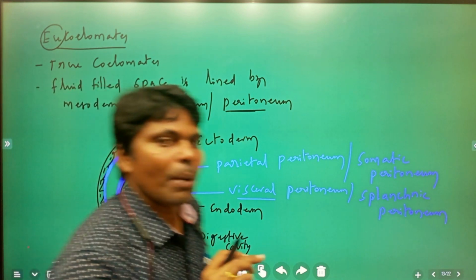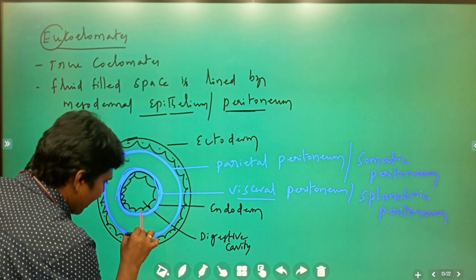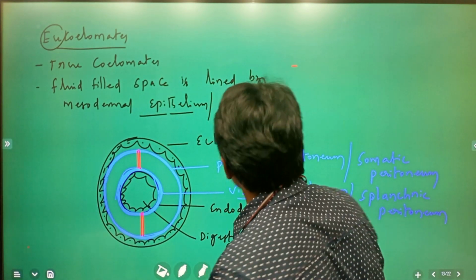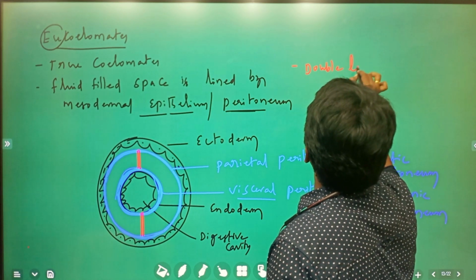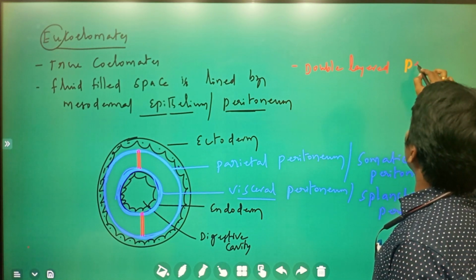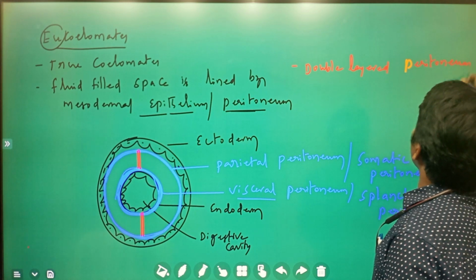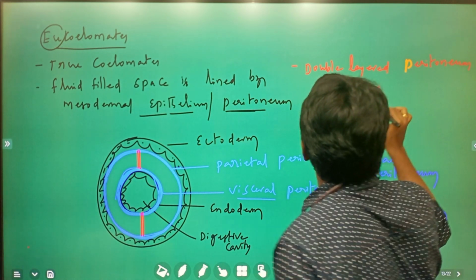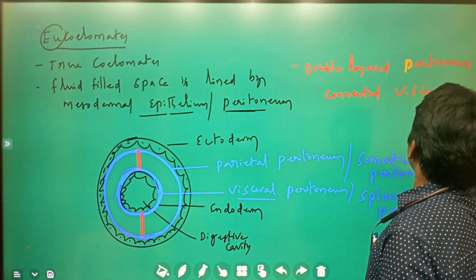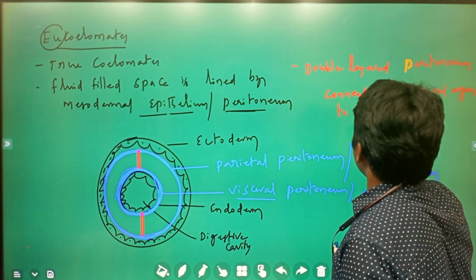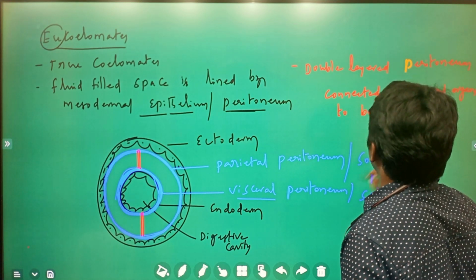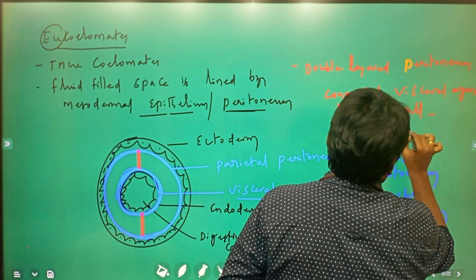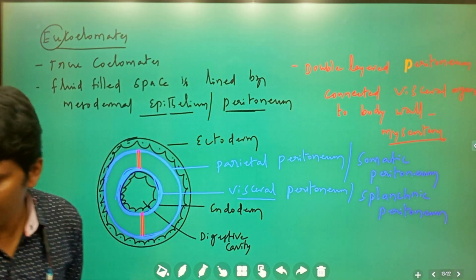A double layered peritoneum which connects the visceral organs to the body wall is called mesentery. Do you understand what I am going to say?